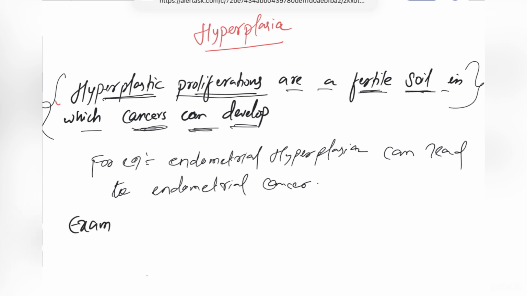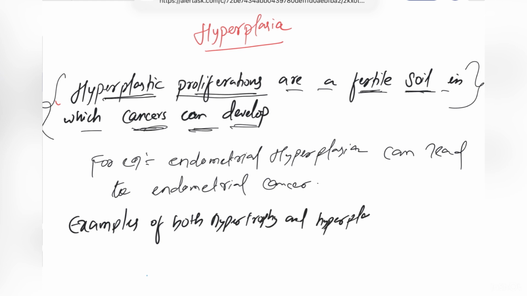Let's look. Examples of both hypertrophy and hyperplasia. As I told you, in the hormonal part of physiological hyperplasia, breast during pregnancy and breast during puberty. This condition can also happen in hypertrophy. So, breast during puberty or pregnancy.